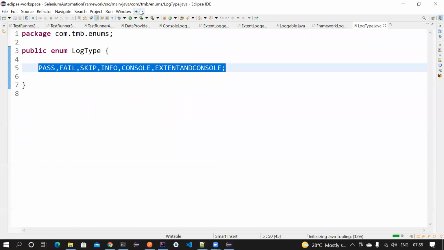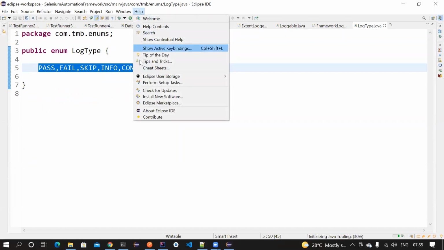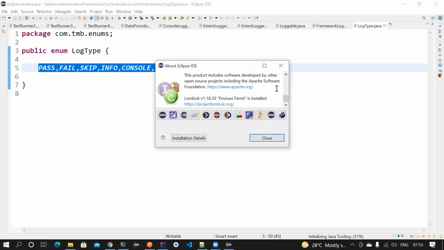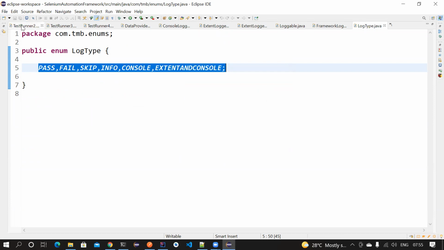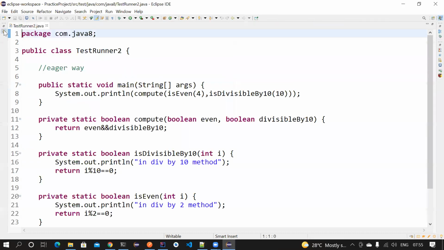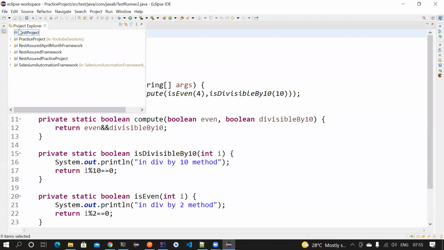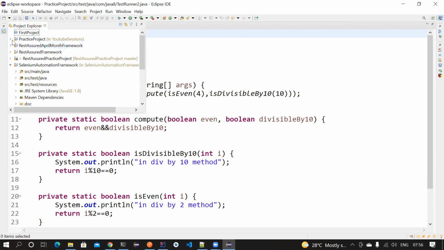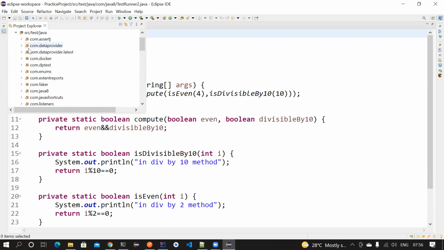Once you install and restart your Eclipse, you go to the About Eclipse section and scroll down. And here, if you see this, it means Lombok is already installed in your case. Okay, let's close all these things, and maybe I will open some practice project here.